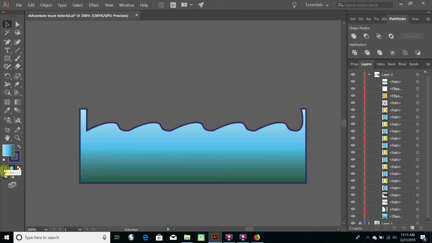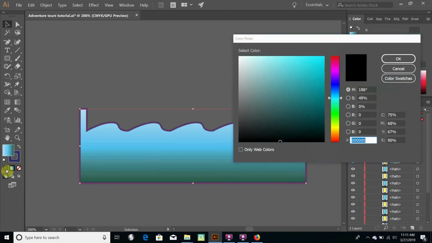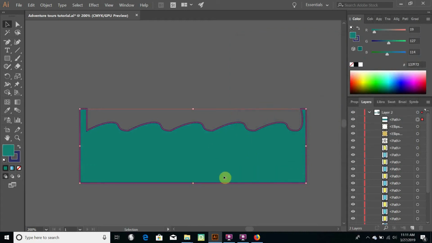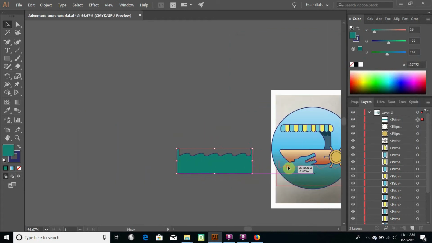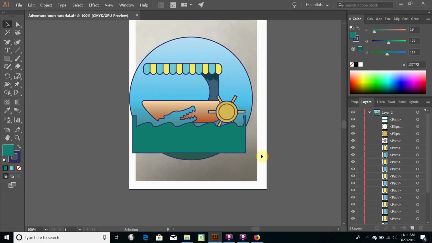I don't want them to have a gradient, so while I'm thinking about it, I'm just going to make them kind of swampy colored. There we go. Let's compare how it looks over here. Some swampy colored waves going on. Not too bad, I might want to adjust it afterwards.